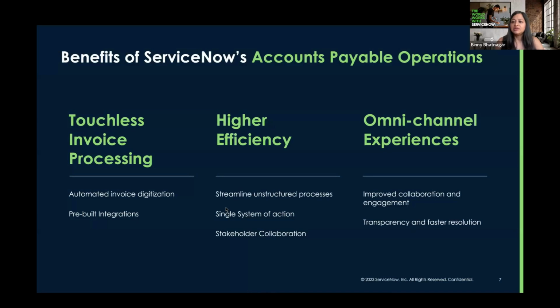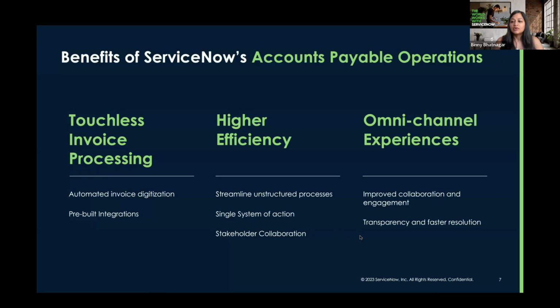Higher efficiency. Again, there are customers who have like 30 ERP systems, really complex integrations. And we have a very agnostic framework for integration. So we're like the simple layer of UI on top of all these complex siloed systems. We're not trying to replace the system of record. We are bringing those systems together in a layer on top. So one single system of action to process and collaborate and drive efficiency, which is the biggest pain point when we've spoken with customers today.